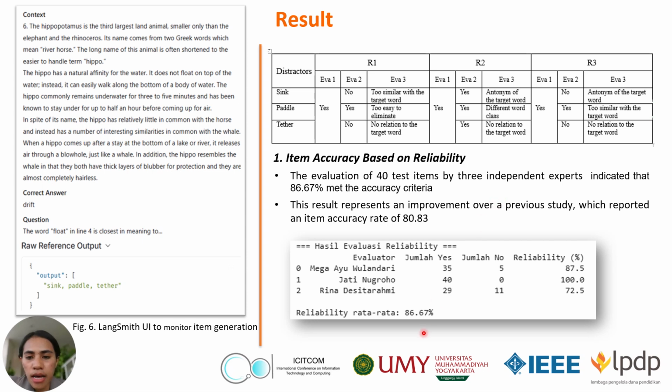And at the bottom, we saw that 86.67% of the items meet the reliability standard across all evaluations, an improvement over the previous benchmark of 80.83%. This high accuracy score means that in most cases, only one correct answer was clearly identifiable, while the other options were misleading but grammatically and semantically plausible. So this confirmed that the model doesn't just generate distractors, it does so in a way that supports fair and valid test items.